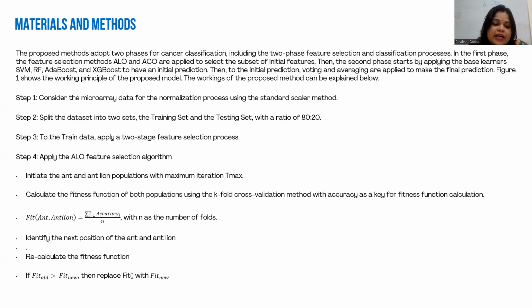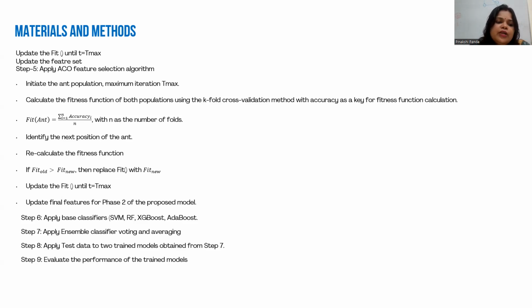Then fit ant lion summation of IU of 1n, accuracy I by n with n number of the folds. Identify the next position of the ant and antlion. Recalculate the fitness function. Then if fit old is greater than fit new, replace fit with the fit new. Next, update the fit until t is equal to t max, update the feature set, apply the SEO feature selection algorithm.